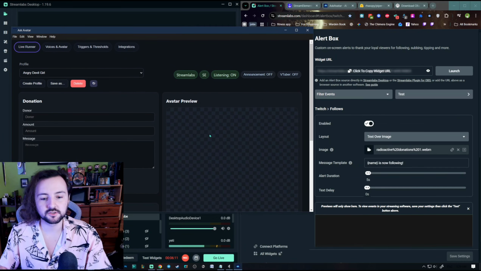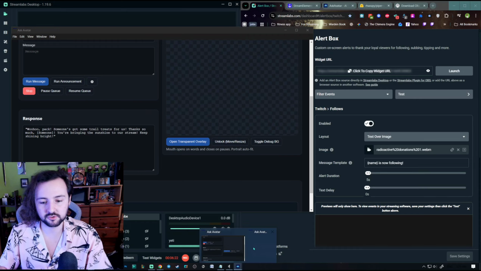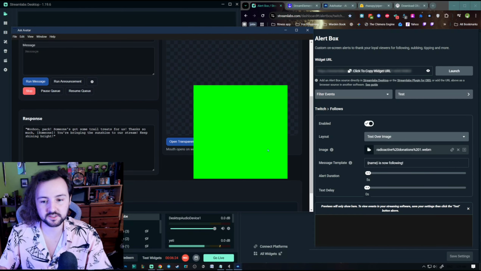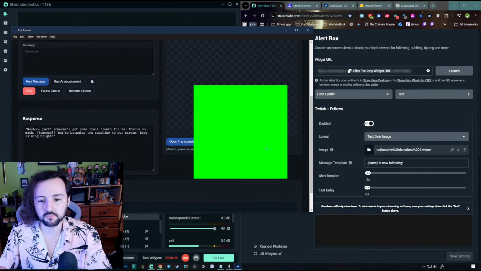Right. So one of the first things you want to do when you open the app is click this button here, Open Transparency Overlay. You can't see anything, but you'll see down here I've got two screens now. If you want to see it, you can press this. Streamlabs also highlights it as well. It's kind of in the way.